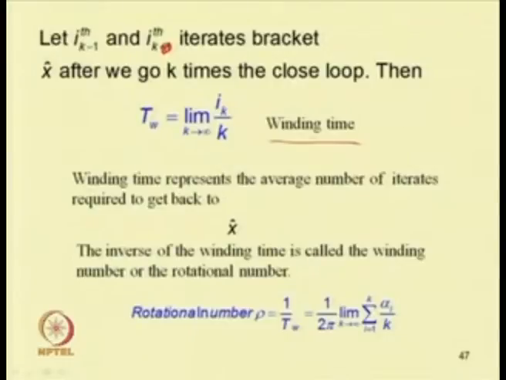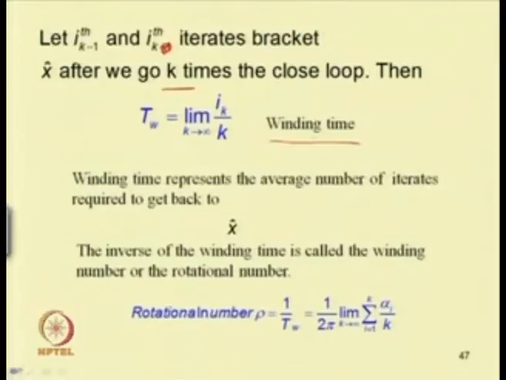So, let i k minus 1 and i k iterates bracket x after we go k times. In this case k equal to 1, so i k minus 1 becomes 7 and i k becomes 8, and the limit gives 8 by 1, so this will be 8.